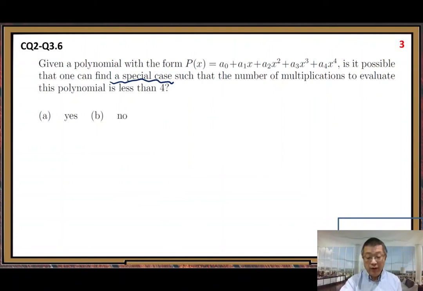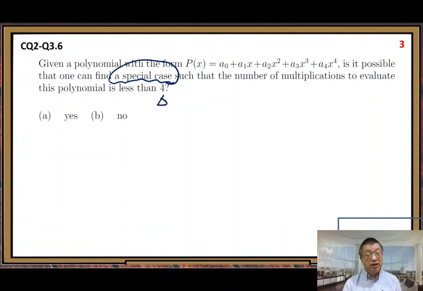We know by Horner's rule we needed 4 multiplications, right? But here, you do not have to use Horner's rule, because you are allowed to use a special case. When you use a special case, can you get fewer than 4 multiplications?